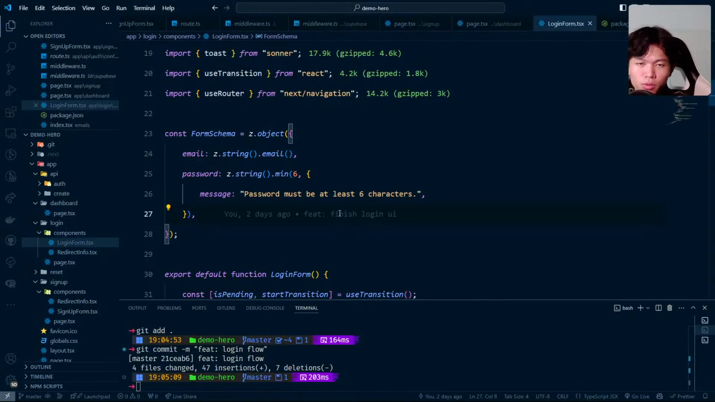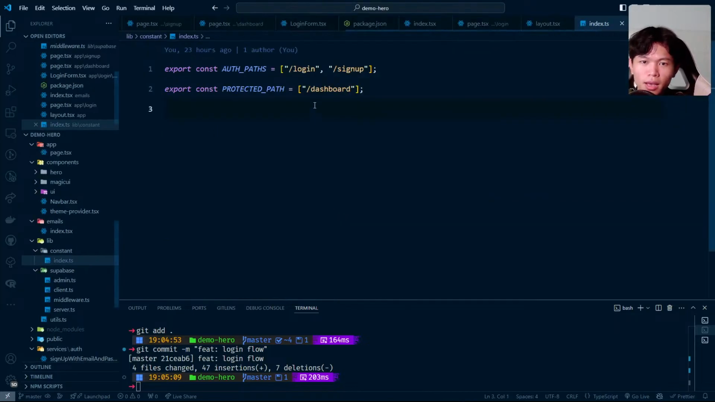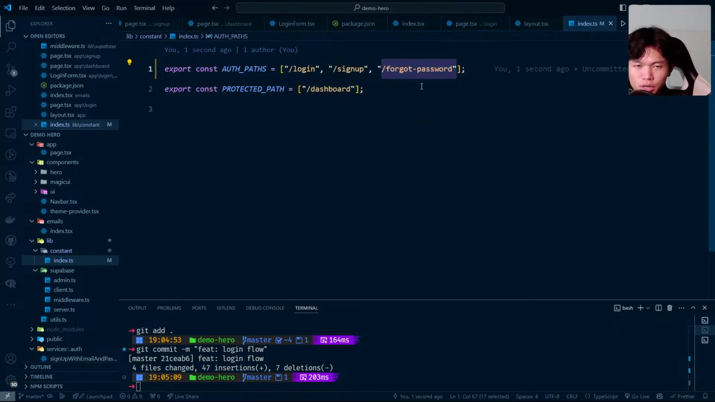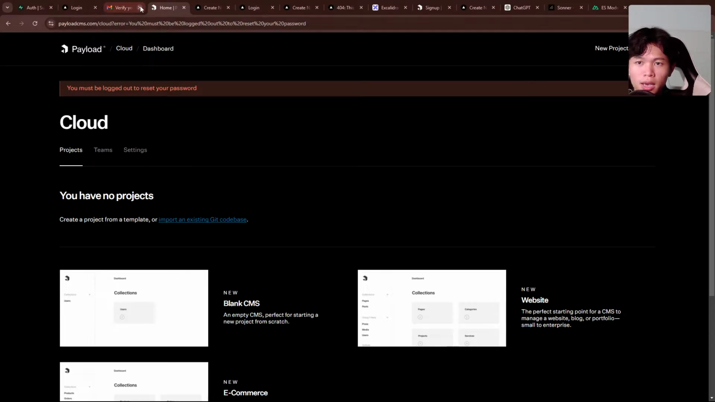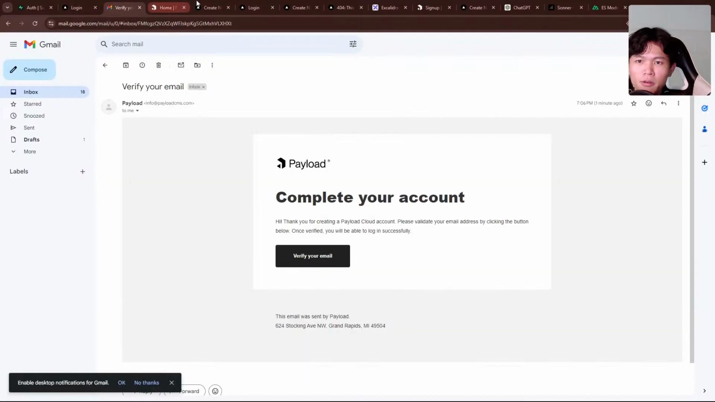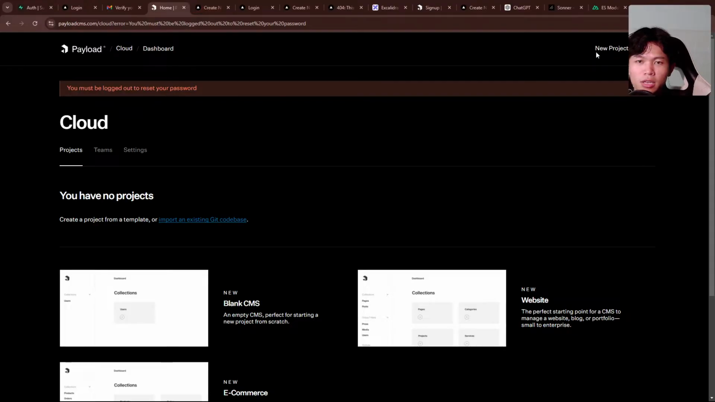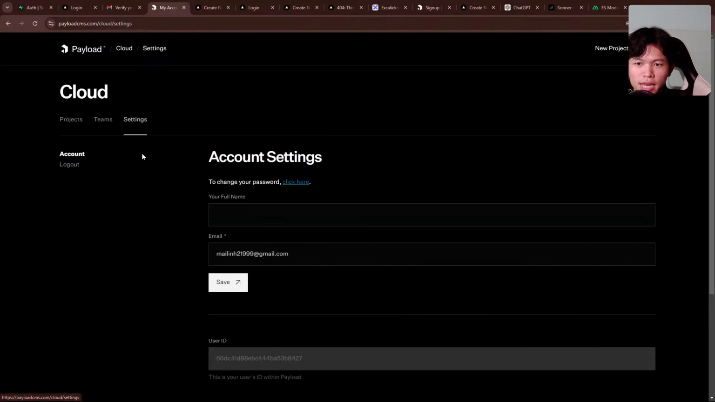So let's go into the code. In the auth page, I'm going to add one thing, /forgot-password right here. This needs to be protected if you have a user as well. Really nice. Okay, let's see what happens if I try to actually test forgot password.